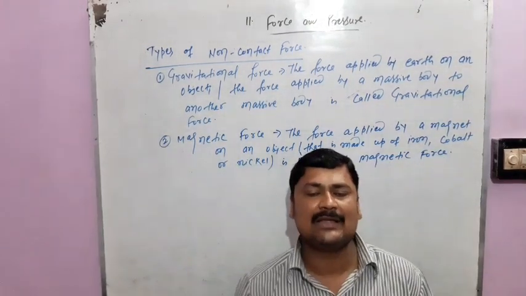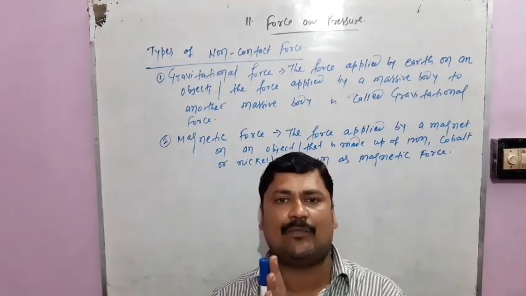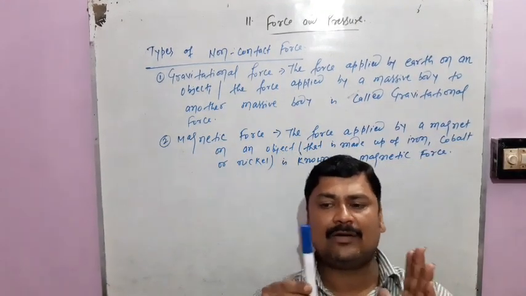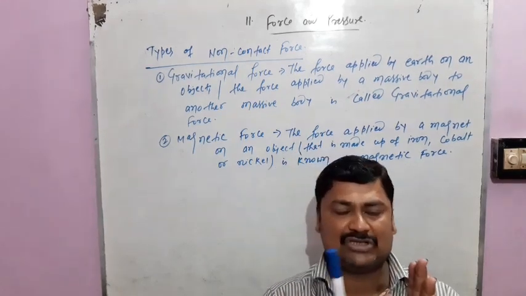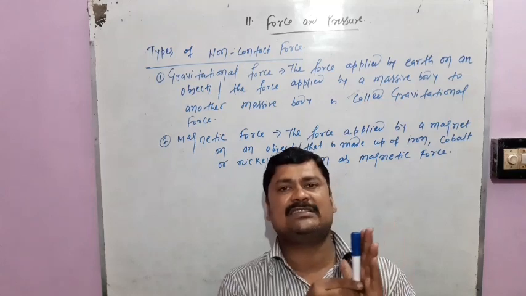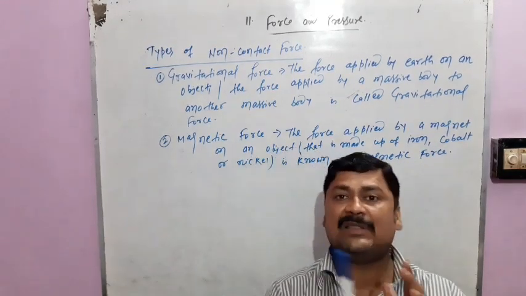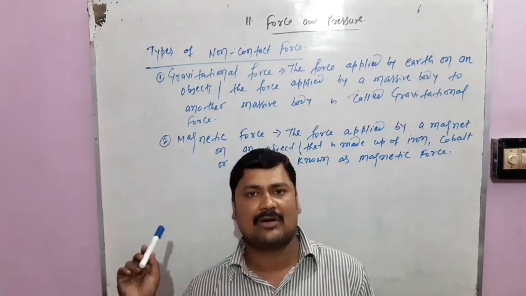As you have seen students, a magnet applies a force on an iron object without touching that object. When this object comes near to the magnet, the magnet pulls it towards itself without touching it. So this is a type of non-contact force.